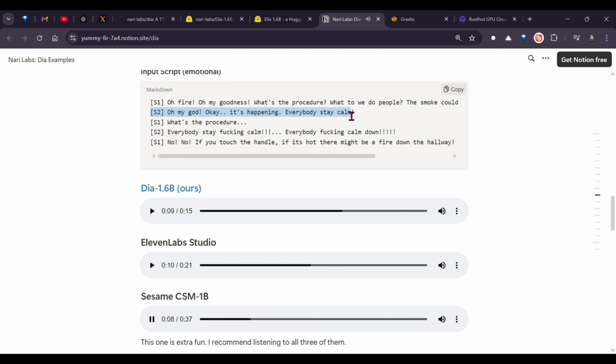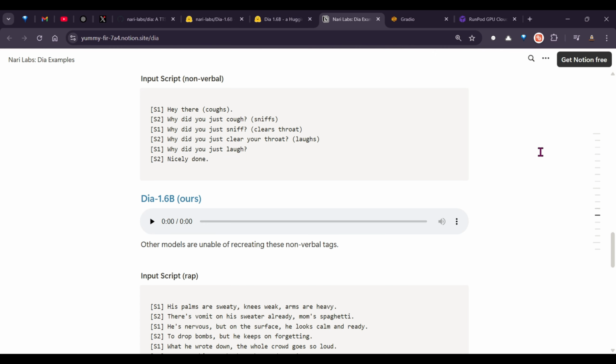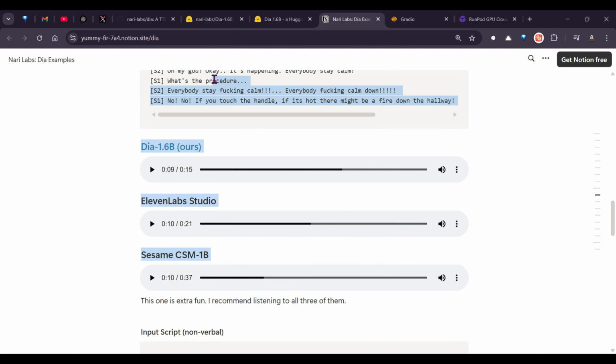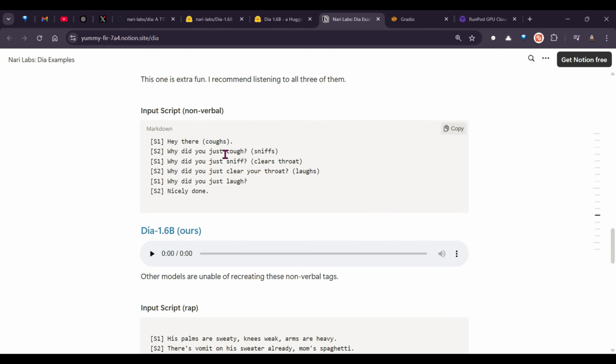I know. Well, I mean, this is terrible. We have laughter, we have non-seriousness about the fire. Pretty bad. This is non-verbal communication. As you can see, there are so many coughs, sniffs, clearing of throats. Let's see how Dia handles this.